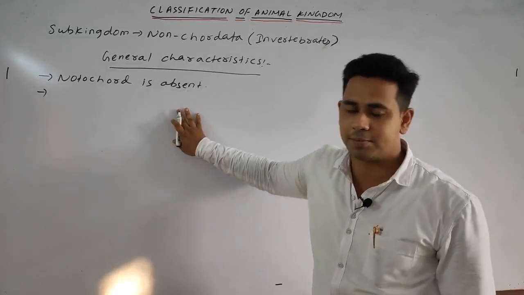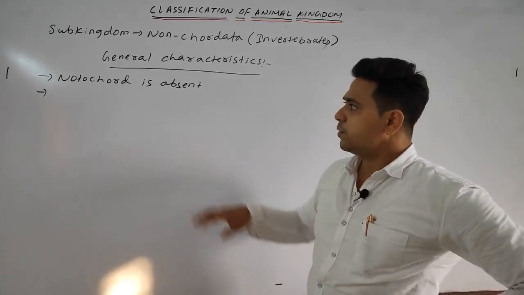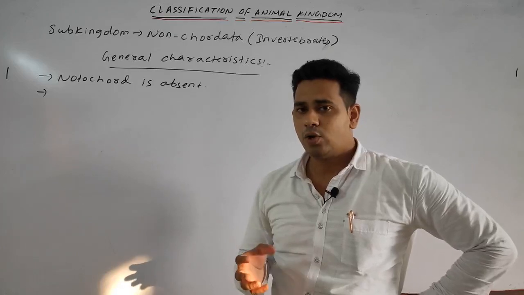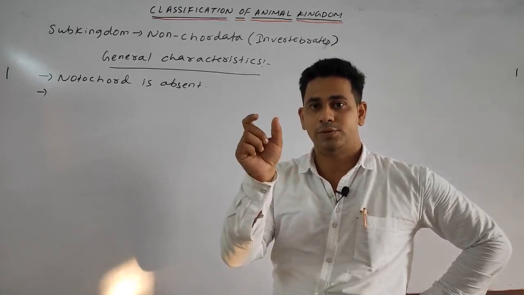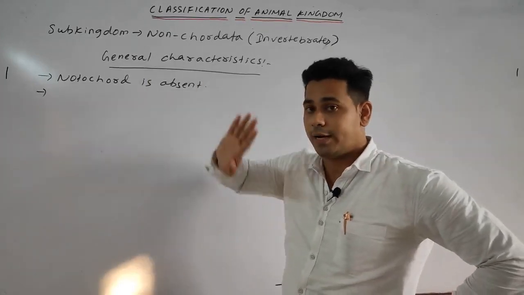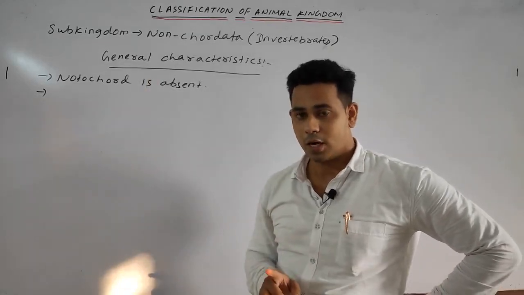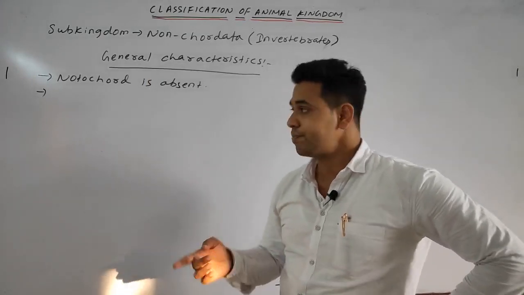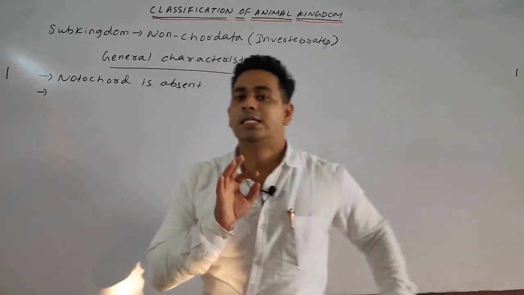column is completely absent. Vertebral column means what? Students, during embryonic development the notochord is present, but later the notochord is converted into the vertebral column, as in our case, the Merudanda or the reed ki haddi. So that is called the vertebral column. In some, the notochord is converted into vertebral column; those are called vertebrates. In which it is not converted into vertebral column, those are invertebrates. So we can write here: as it is invertebrate, the vertebral column is completely absent.